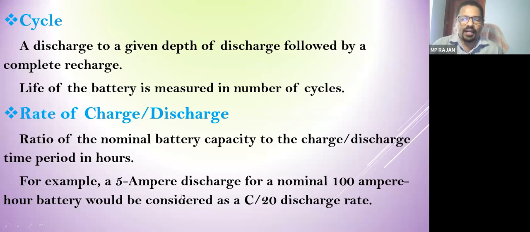Mathematically you can say 10 ampere current you can discharge. It will become C10, but it will affect the battery. So the manufacturer will tell you what should be the charging rate, and similarly the discharging rate also. Normally you can see C20 battery, C10 battery. So the more the ampere rating, the less will be the hours value. Okay, this is called the rate of charge and discharge.